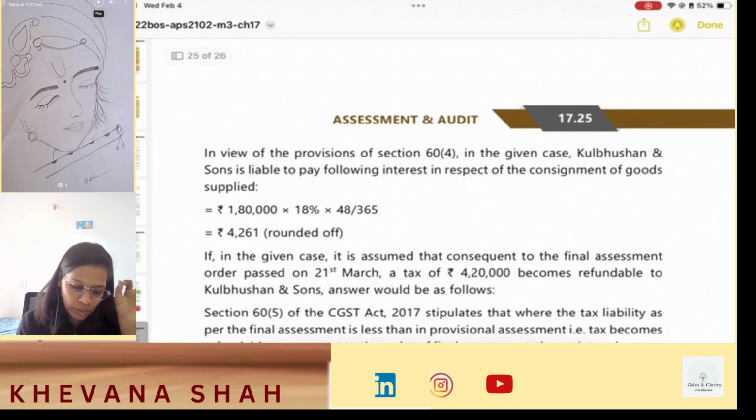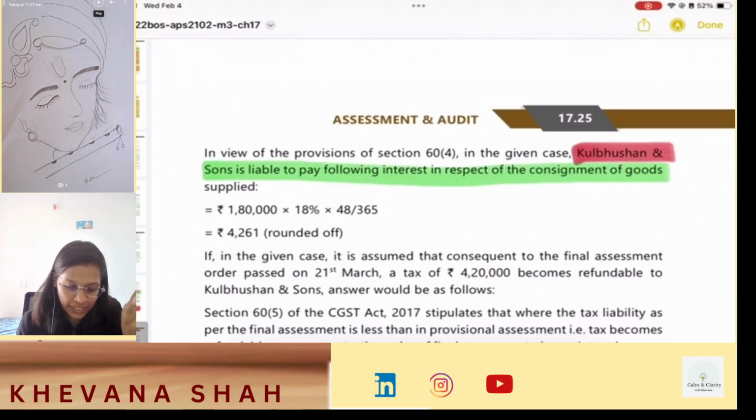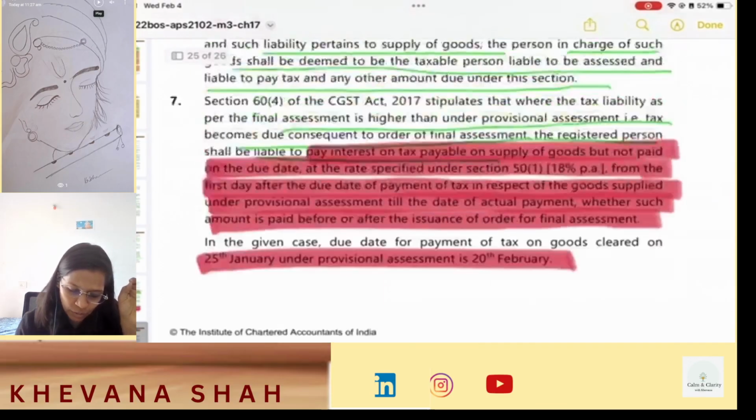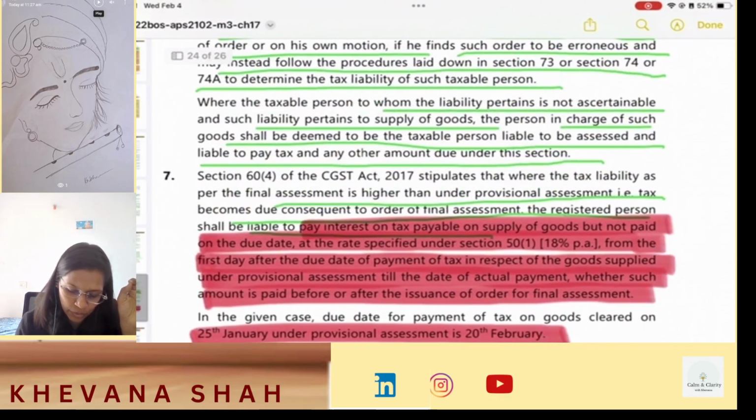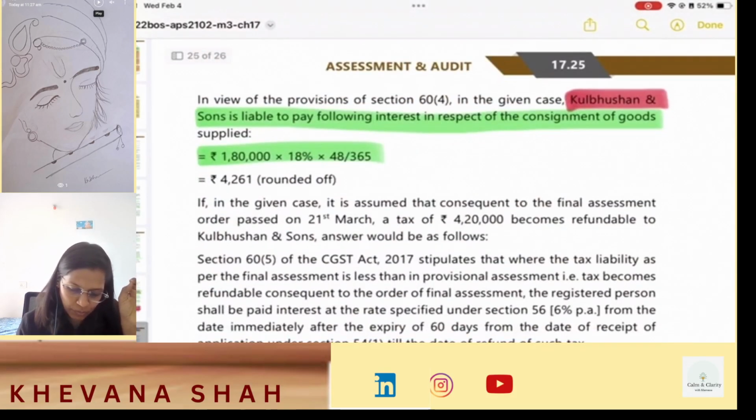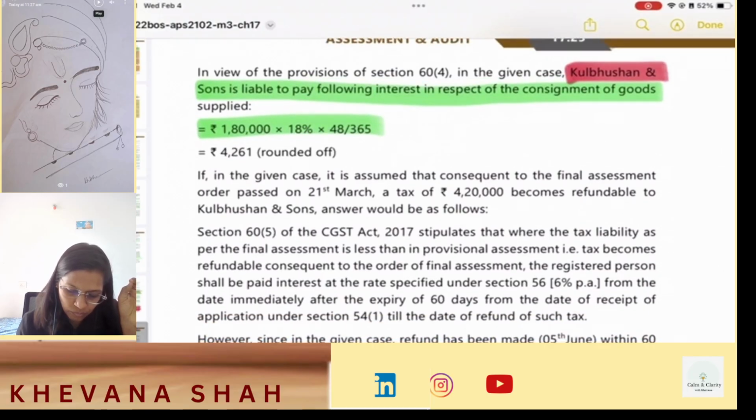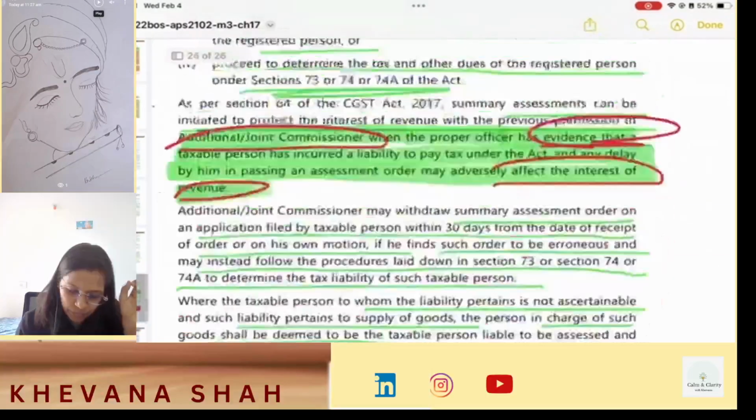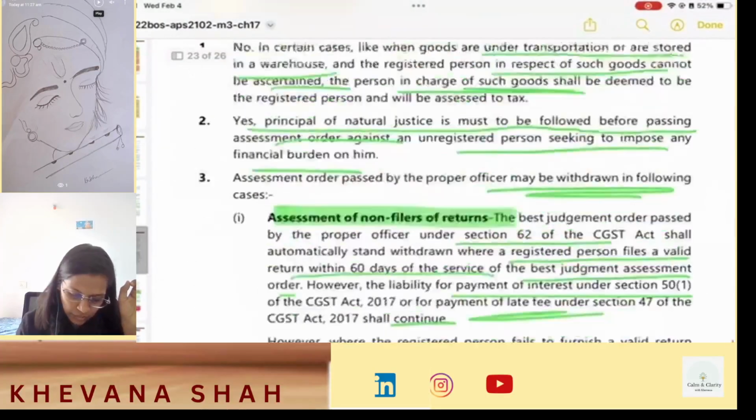Now, in view of the provisions of section 64, in the given case, Kulbhushan and Sons is liable to pay the following interest in respect of the consignment. So, 1,80,000 was your tax amount, 18% is your rate of interest for 48 days. See how this 48 days is calculated. So, you have to calculate from 20th February till you are making the payment. See on which date we are making payment.